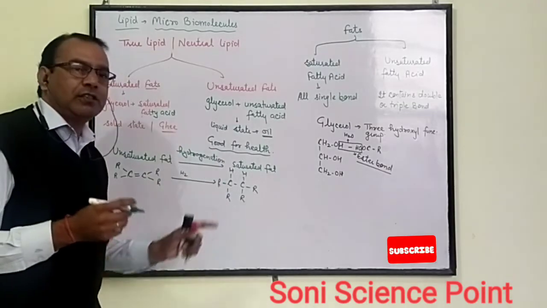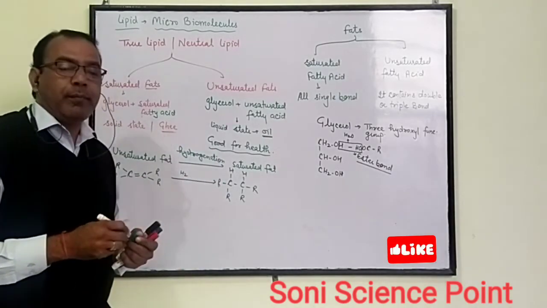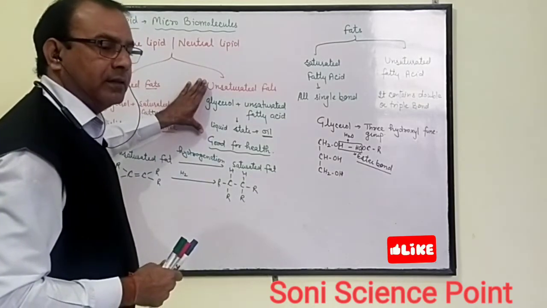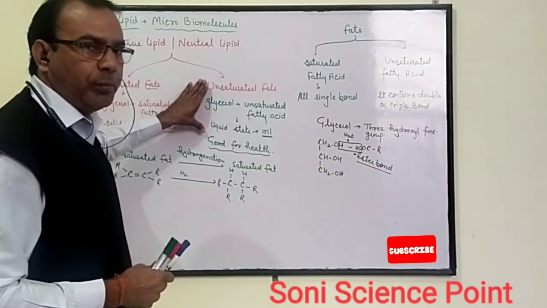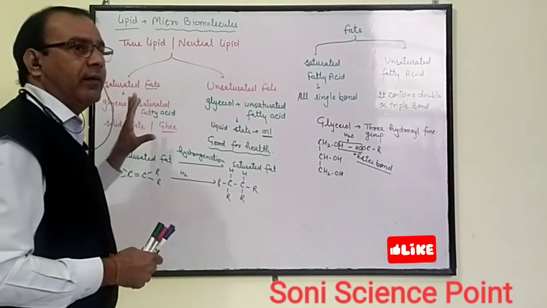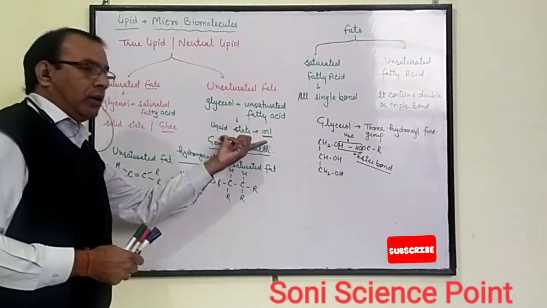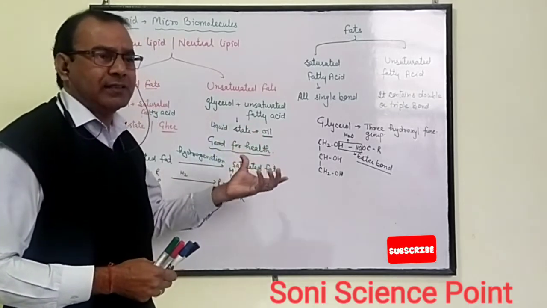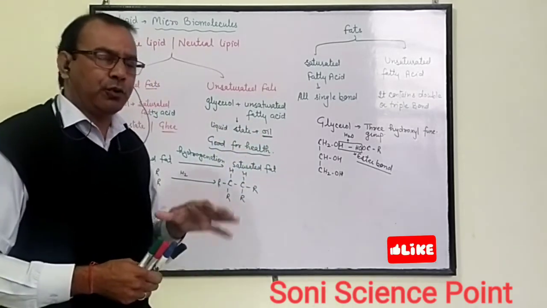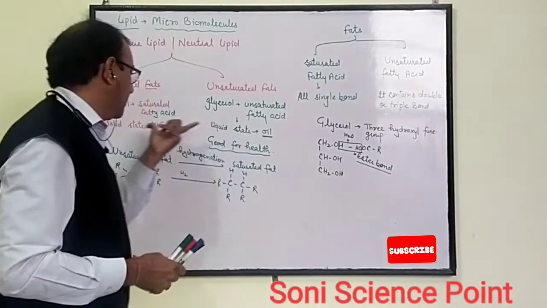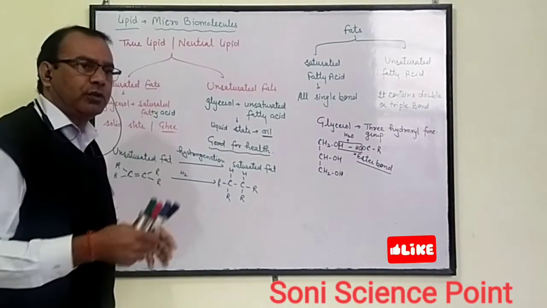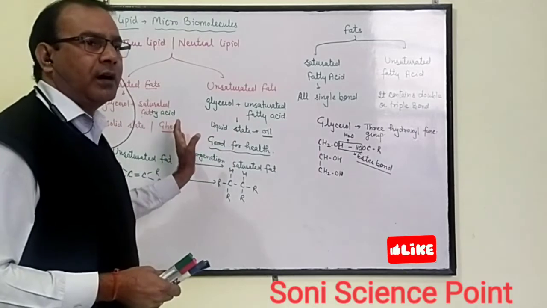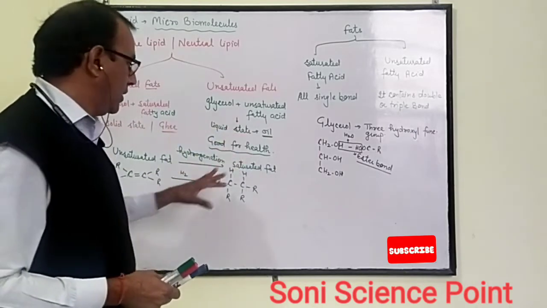If a person usually uses an excess quantity of unsaturated fat, it automatically converts into saturated fat in our body. So the person suffers from health problems such as cardiac arrest, because the saturated fat is deposited in the blood vessels, which affects the flow of blood.